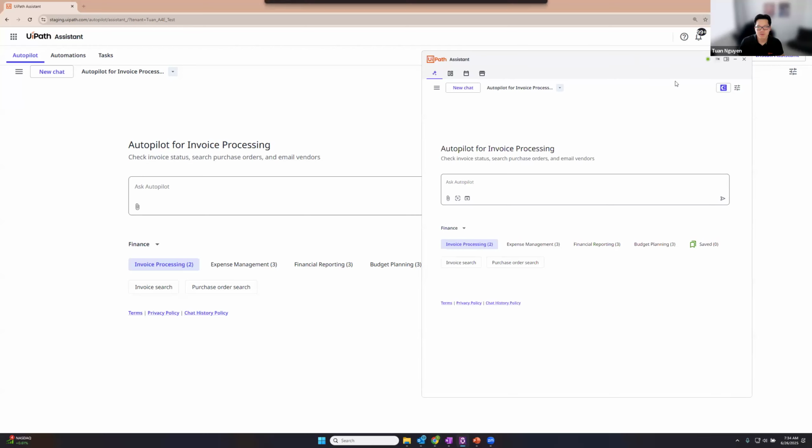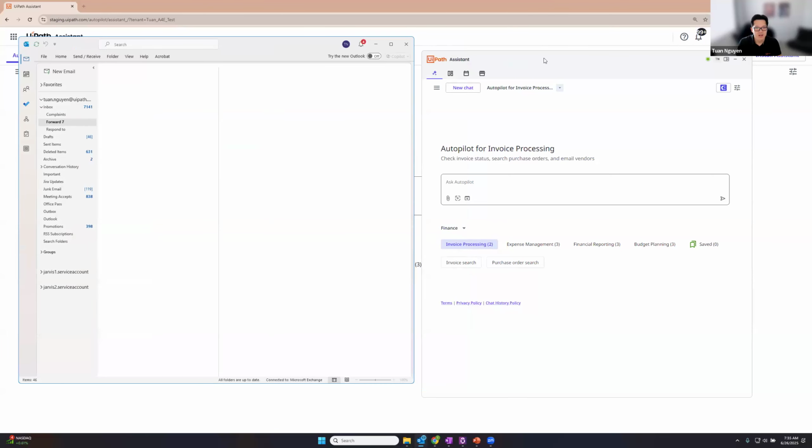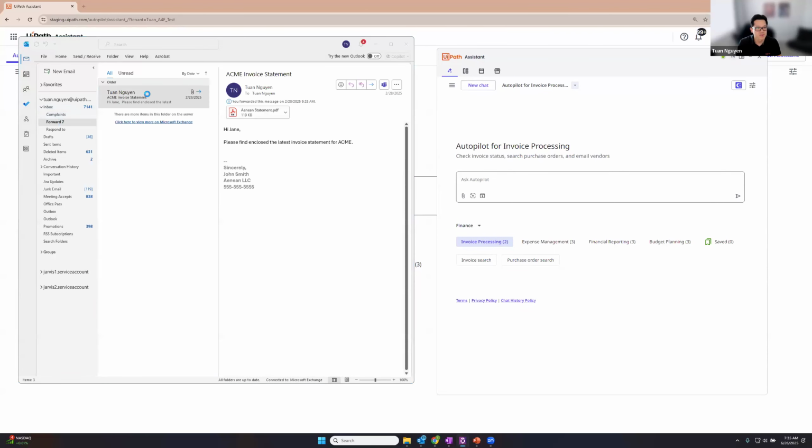As you can see, it's much more powerful. I have Clipboard AI access here. I can run Windows-based automations with UI, and then I'm able to capture a screenshot as well as the active window here. So let's take a look at this use case. I have an invoice that's come in from a vendor. This is just an invoice statement.